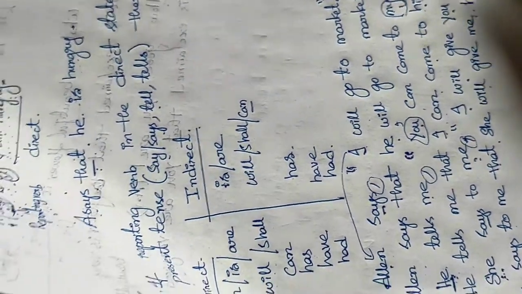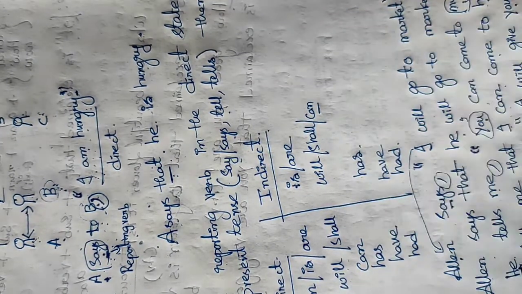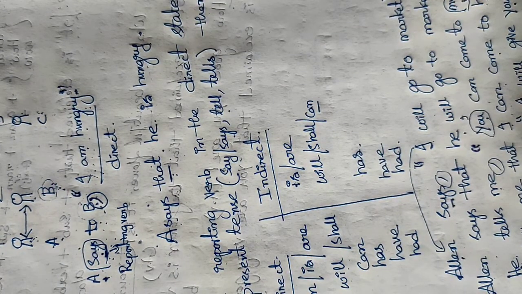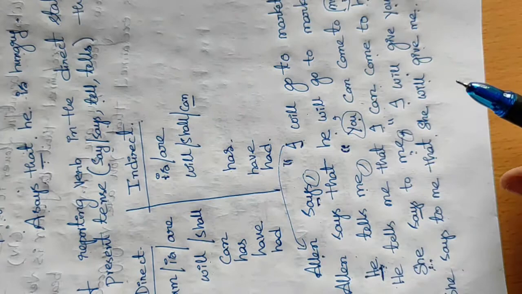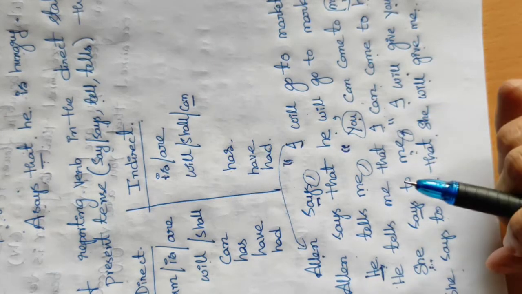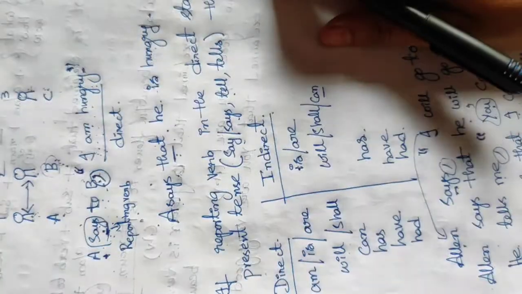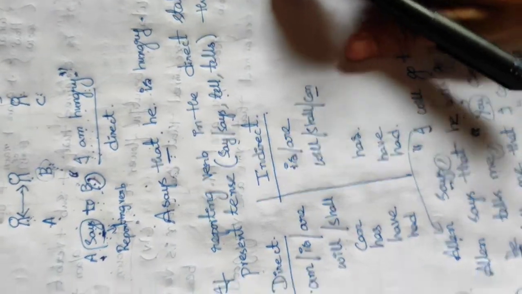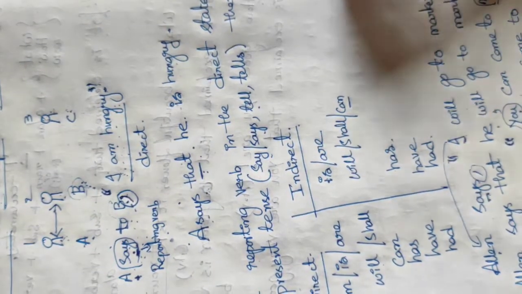Got it? Okay, just have this much only today. In the next class, I will explain little more. We will go to the past tense. If the reporting verb is the past tense, what are the changes that we need to do? That I will explain in the next class, because at a time I can't put all the stuff into your mind. Don't get confused. Just once again go through this. After any doubts you can ask me. Okay, easy only, don't get confused.